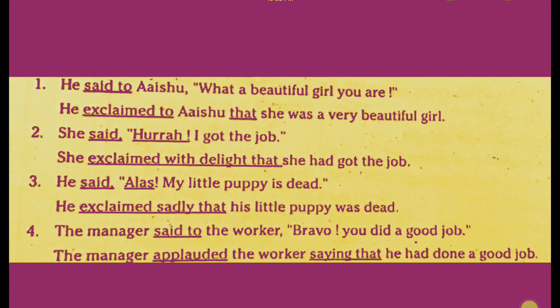Now here she said, "Hooray, I got the job." I told you, you have to omit the word hooray. She exclaimed with delight. Hooray means something with joy, or she exclaimed with joy that. Now here got, children, got is which tense? It is simple past. So it changes to past perfect, which is nothing but had plus V3. So here the verb is get, got, got. The V3 form is got. So we have to write she had got the job. Understood? So change the I refers to she, isn't it? So she had got the job.